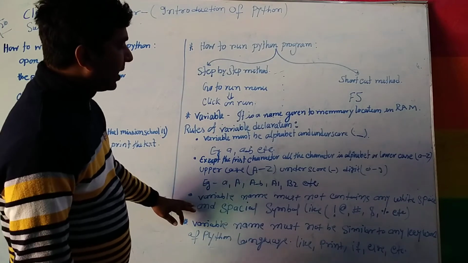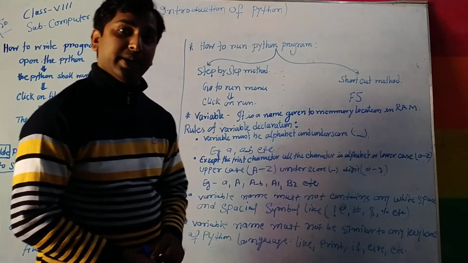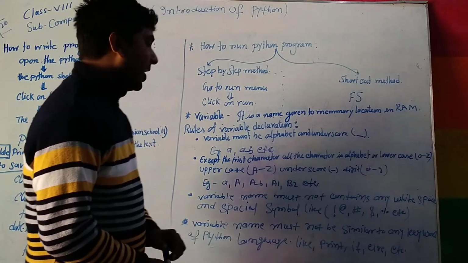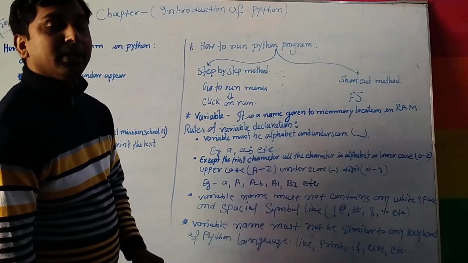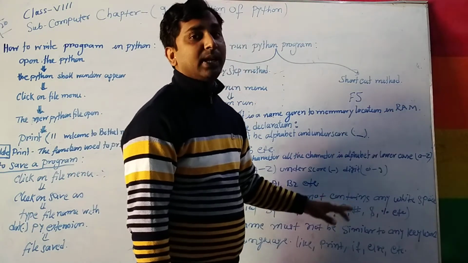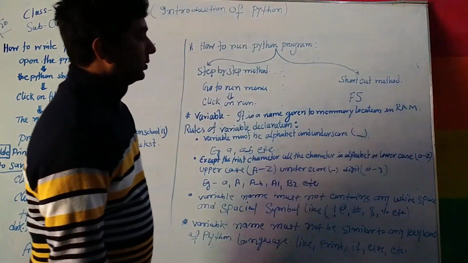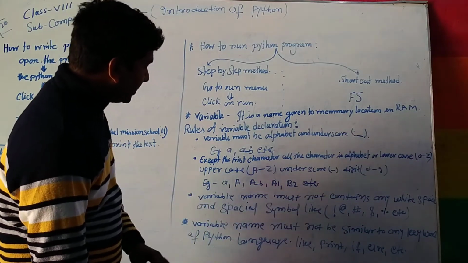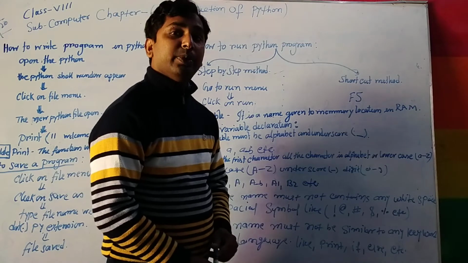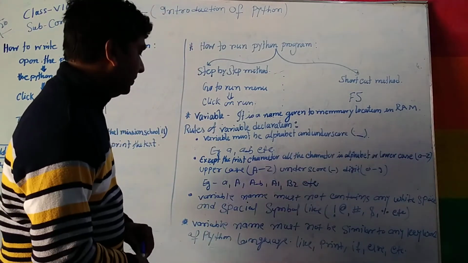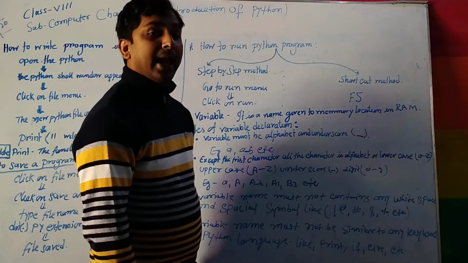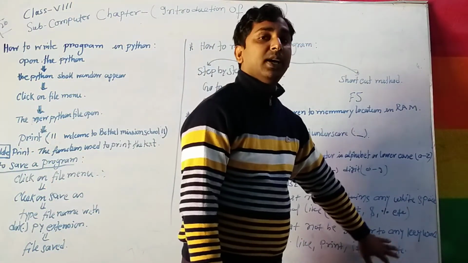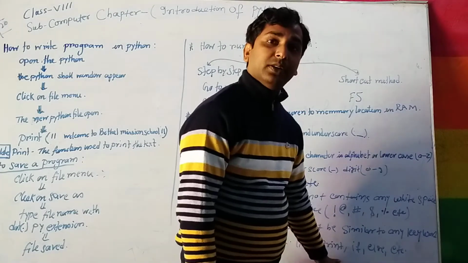Now, third rule, a variable name must not contain white space. In Python programming, a variable name must not contain white space or special symbols like exclamation, @, dollar and percentage, etc. Next rule is a variable name must not be the same as a Python keyword. Like print, if, else. These are Python keywords.